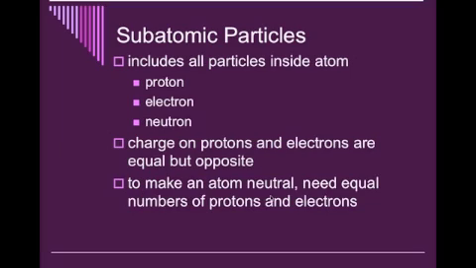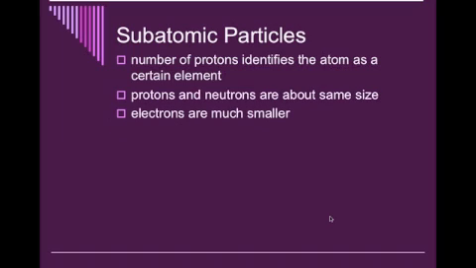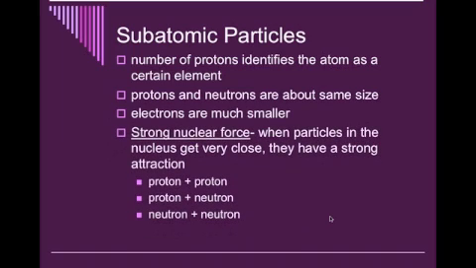So if we want it neutral, we need to have the same number of positives as we do negatives. Another key important factor is that the number of protons identifies the atom as a certain element. Now, we see that on the periodic table with the atomic number. It's the number of protons in an atom. And we cannot change the number of protons.